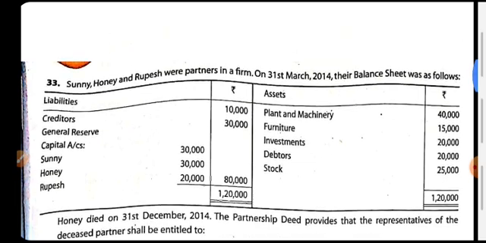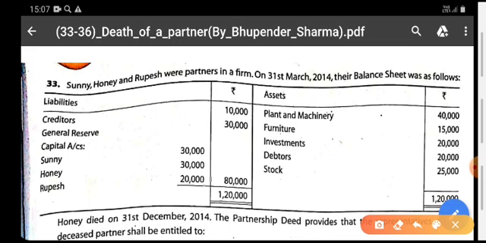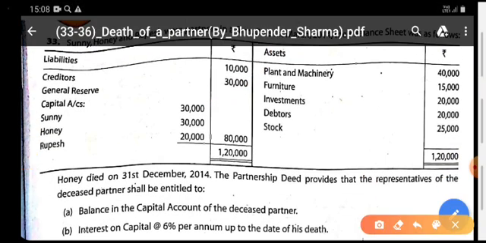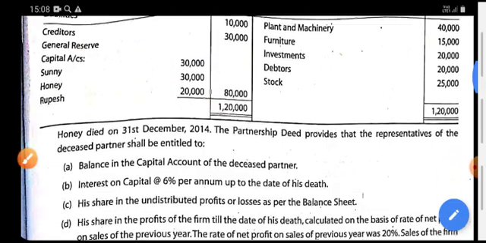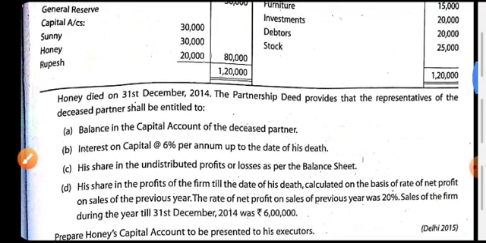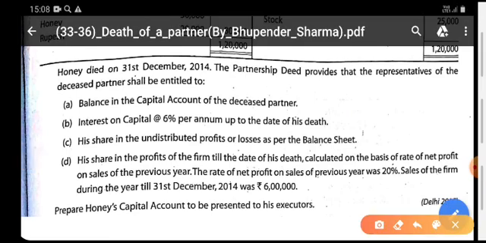In this question, you have been given that there are three partners: Sunny, Honey, Rupesh. You have been given the balance sheet as on 31st March 2014. After that, you have been given some information: journal reserve, capitals of the partners, etc. According to the adjustment of the question, first of all, we are going to read the last line. It is written: only prepare Honey's capital account to be presented to his executor. Only Honey's capital account you have to prepare.